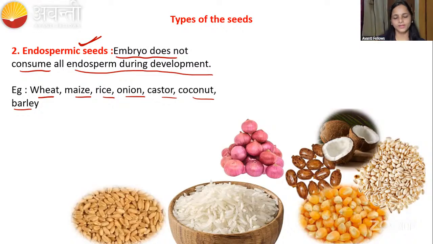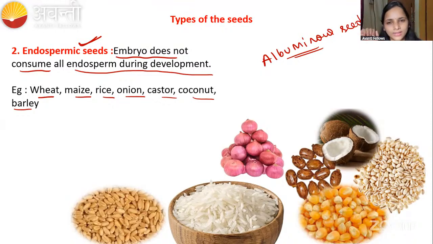Very good, guys. Very easy concept, right? If the endosperm persists with the embryo, that is called endospermic. If the endosperm is not there, because it is consumed by the developing embryo, it is non-endospermic. That's it. Endospermic is also called albuminous seeds. In the exam or the AIIMS exam, if you get a question giving an example for albuminous seeds, you may think, ma'am didn't explain albuminous seeds, we didn't hear of this. But albuminous seeds are nothing but endospermic seeds. Remember.